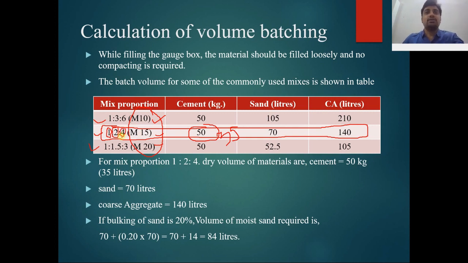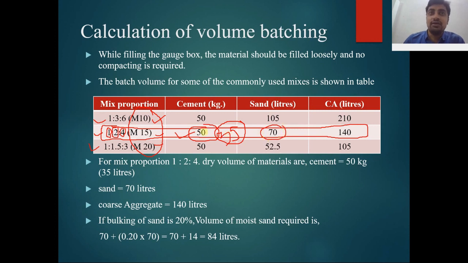So what will be the quantity of sand and coarse aggregate? You can easily calculate it. 1 for the cement means 35 liters. In this table, the cement is shown as 1 bag, 50 kg, which means 35 liters. So we have to take 35 liters. Clear? Because we are calculating the volume batching. It means 35 liters. And what about fine aggregate?